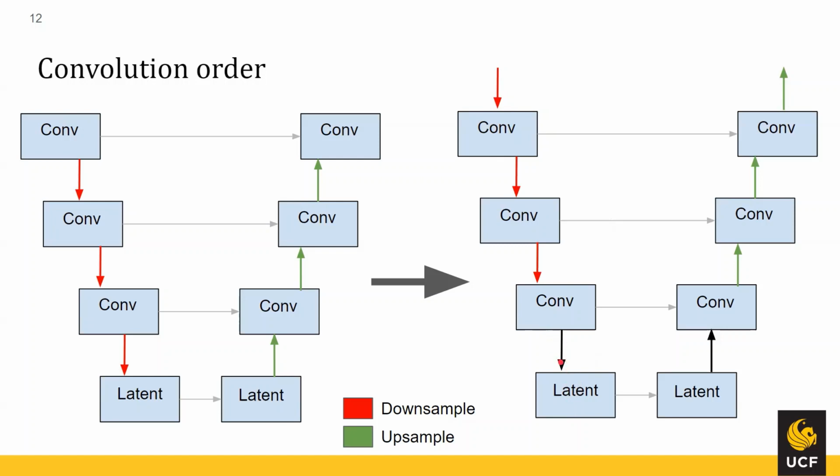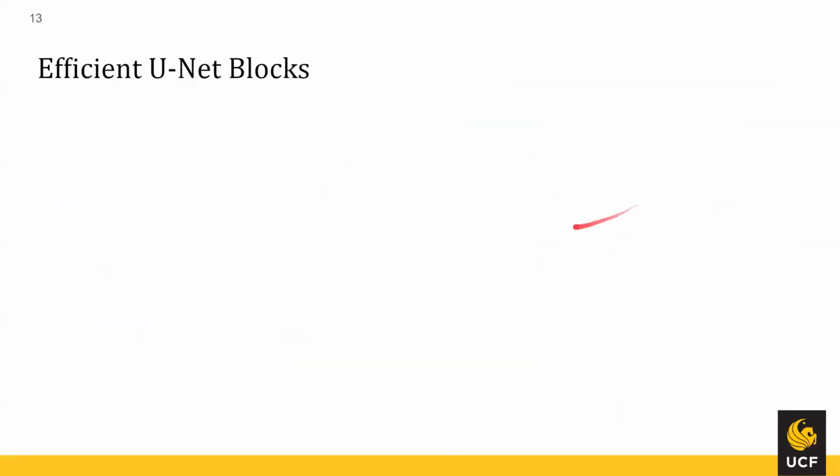Keep in mind, these black arrows are not actually denoting any sort of transformation on the data. This is simply saying we're arriving to the latent space without any operation. And on the way back up, again, we're flipping the operation. So instead of upsampling first, we're upsampling after the convolution. They don't really give a reason as to why this increases sampling speed, but again, it does give them a 2 to 3 times increase in sampling speed during inference. And lastly, for the efficient U-Net, I'll just give you guys an overview of what the block looks like.